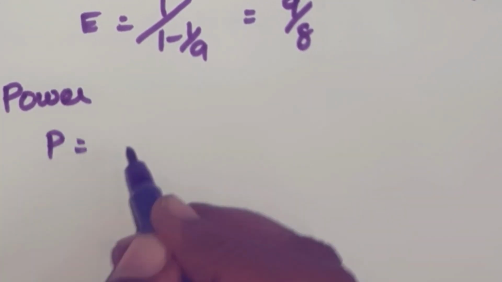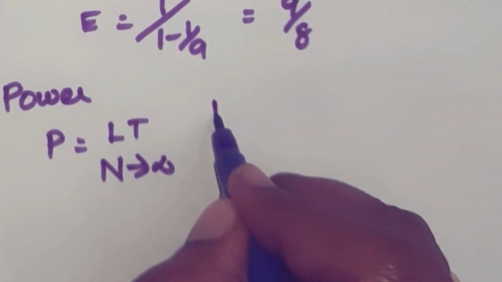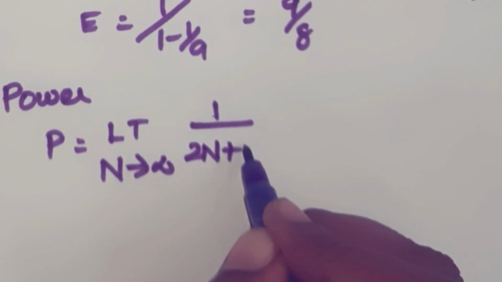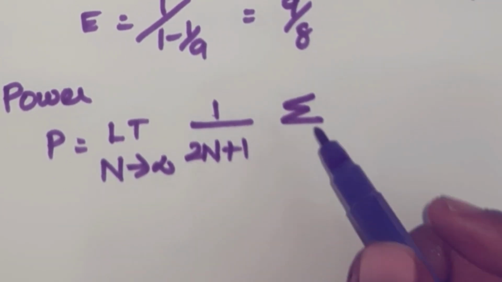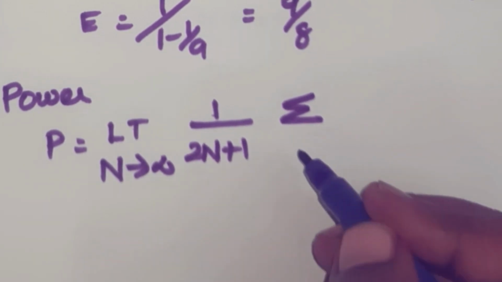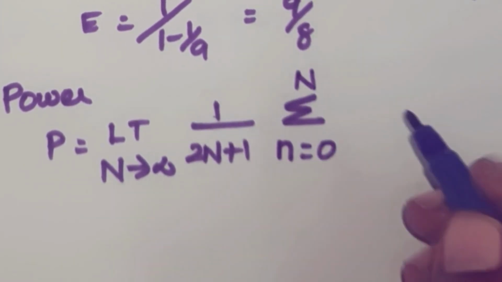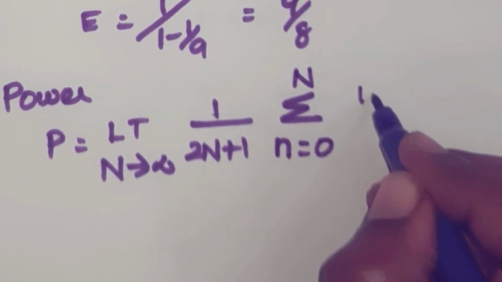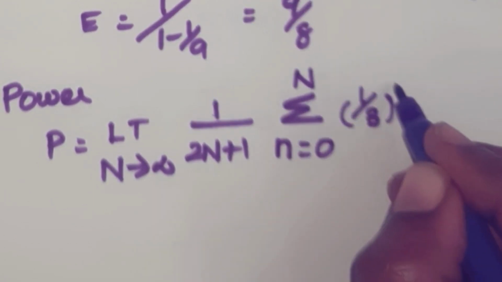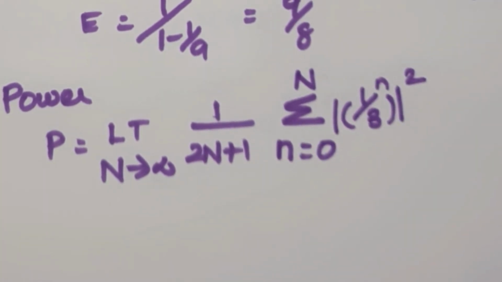Power P is equal to limit n tends to infinity 1/(2n plus 1) summation. Here also in this summation we have minus n to plus n. We can avoid negative values of n. So n equal to 0 to n, and x of n value is (1/3)^n, that is whole square. Right?